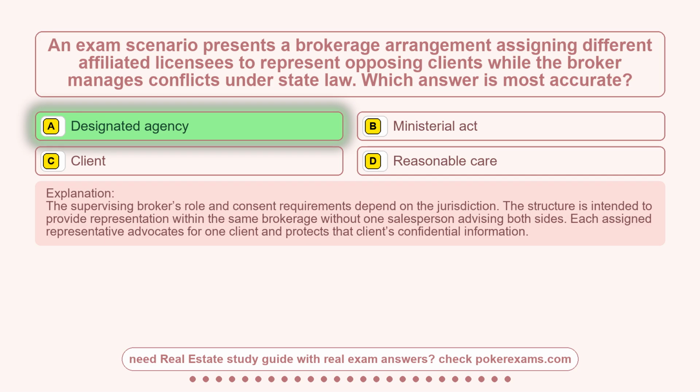The supervising broker's role and consent requirements depend on the jurisdiction. The structure is intended to provide representation within the same brokerage without one salesperson advising both sides. Each assigned representative advocates for one client and protects that client's confidential information.